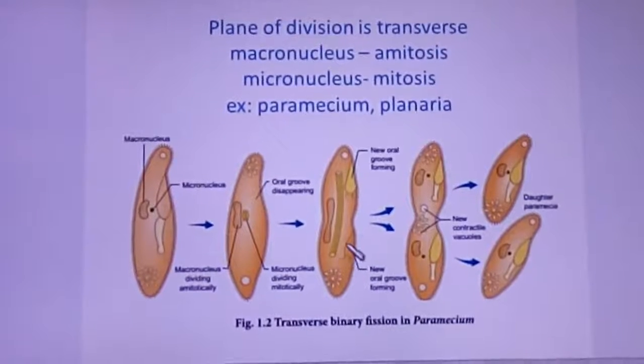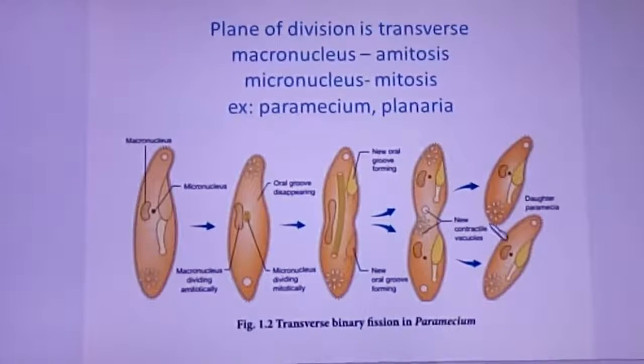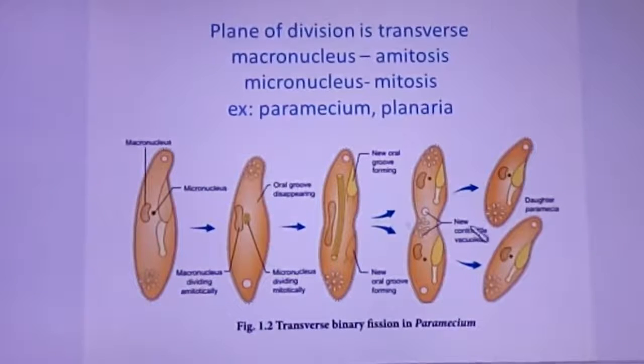After the nucleus divides, the cytoplasm constricts and then it divides into two. So the fission takes place in the transverse section. That is why it is called transverse binary fission.